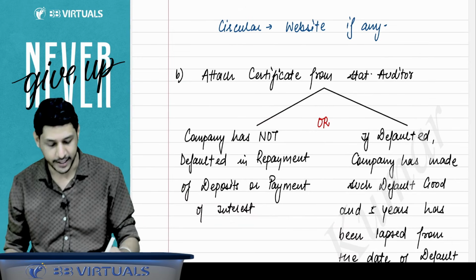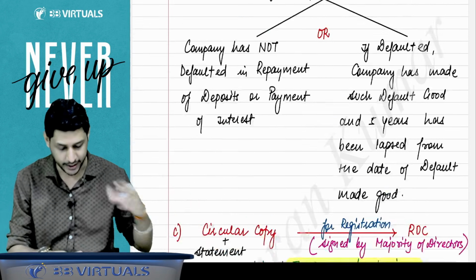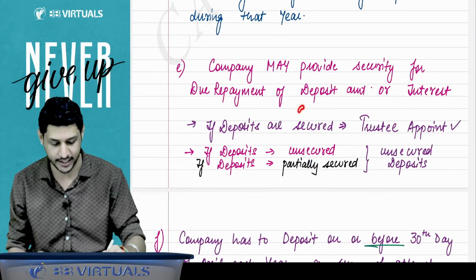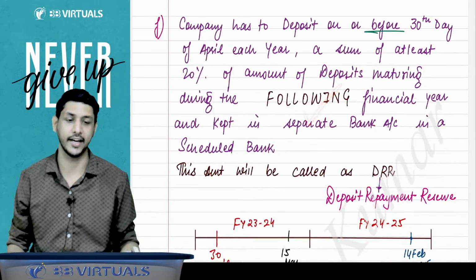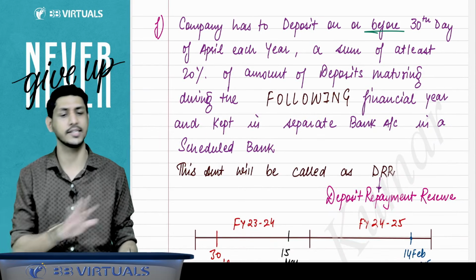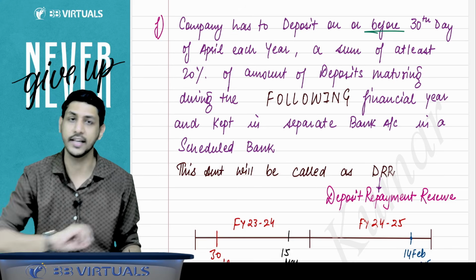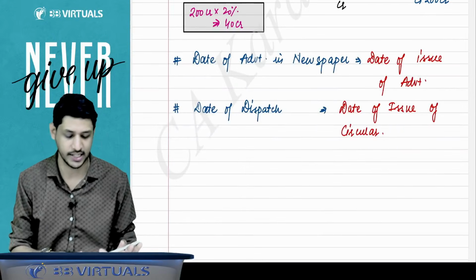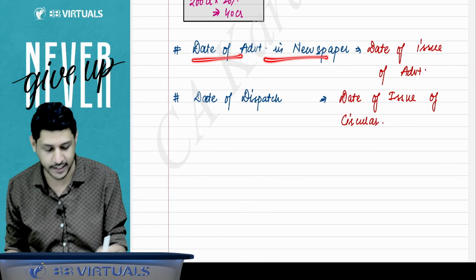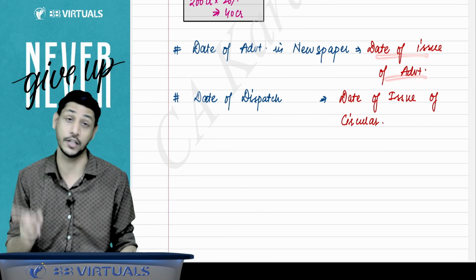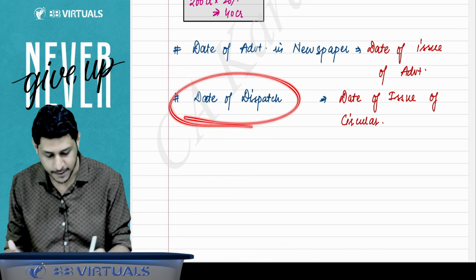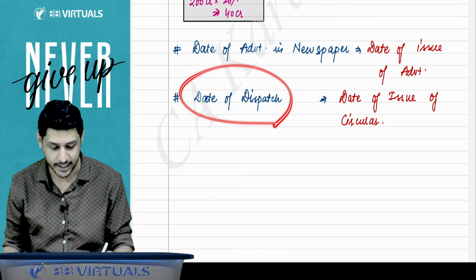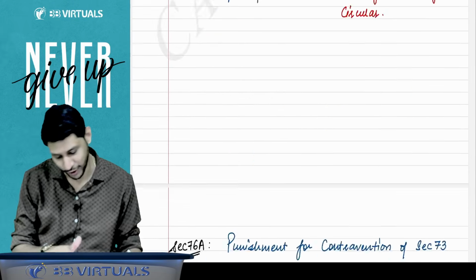If you have a website, then the same point for the statutory auditor certificate, exactly same. Then you have to send it to the ROC, exactly the same as the fresh circular point, the security point, and the DRR point. Same to same, exactly. There is nothing changed, nothing new, nothing different from that section. Every condition you have to fulfill the same. This is your section 76. The date of advertisement in the newspaper will be considered as the date of issue of advertisement. The date when you issue the circular will be considered as the date of dispatch. Got it? Got it, sir.